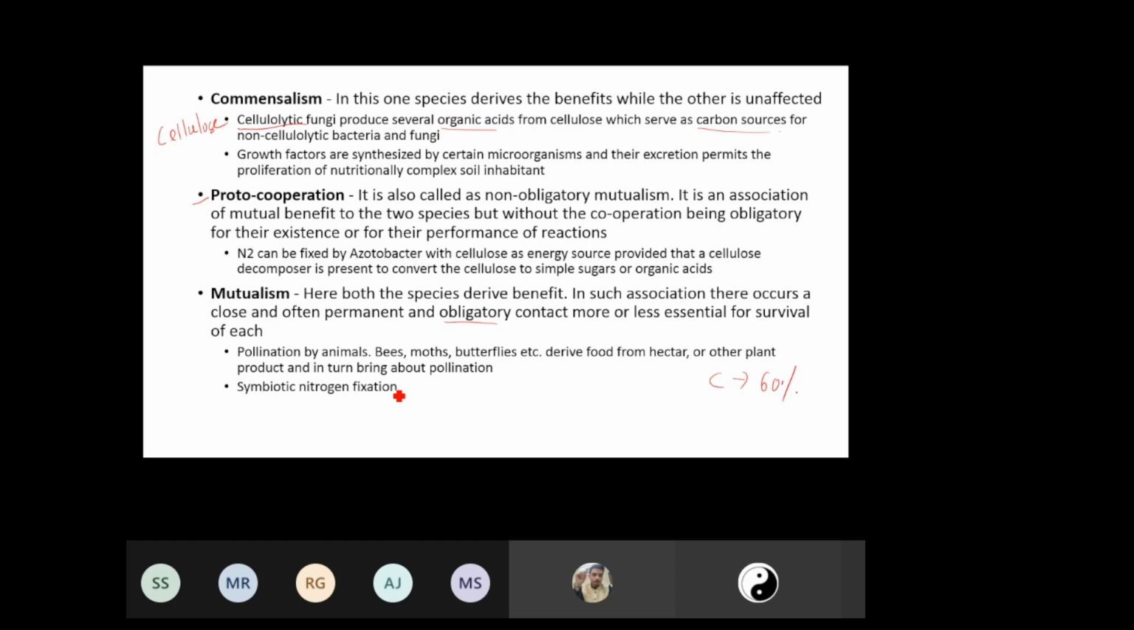So symbiotic nitrogen fixation. For example, we have those nodule forming bacteria which grow in the root nodules, and what happens? These nodule bacteria are able to derive some nutrients, and in the process, they also supply nitrogen to the plant. After carbon, the other element required in highest quantity is nitrogen, and then we have phosphorus, and then there are other trace elements. So carbon, nitrogen, phosphorus constitute the bulk of the elemental composition of organisms. Pollination is also an example of mutualism.